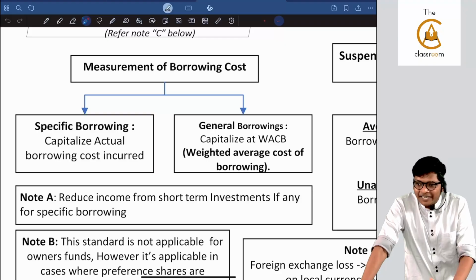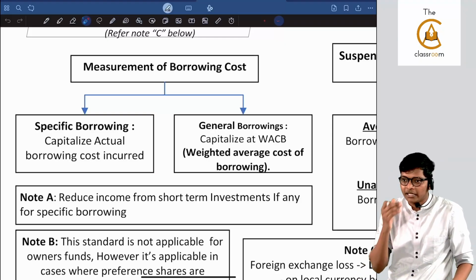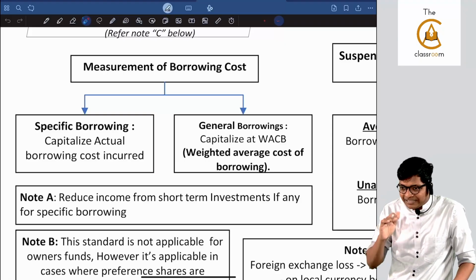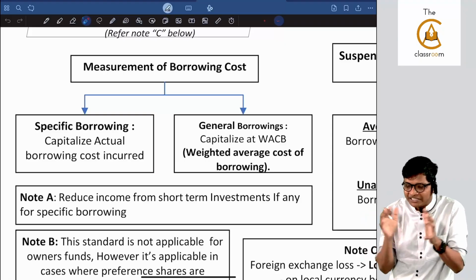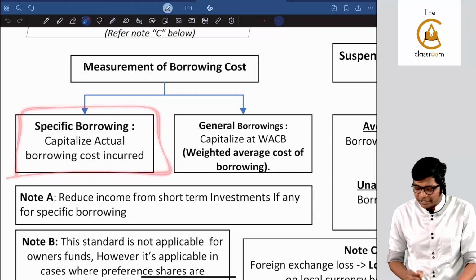Parents gave you 500 rupees to go and watch a movie, let's say at PVR, whatever. Now, apart from that, you already had 2000 rupees. This 500 is specifically given for the movie, so you will first spend that. Then only you will take your savings. So for specific borrowing, you take the specific rate.